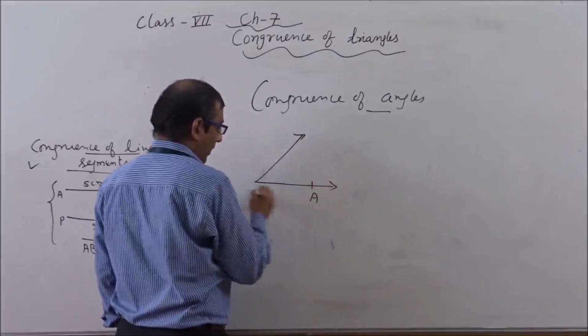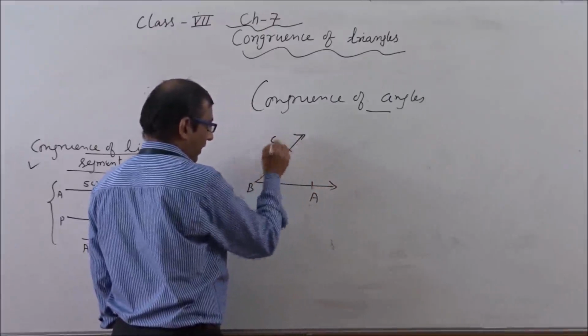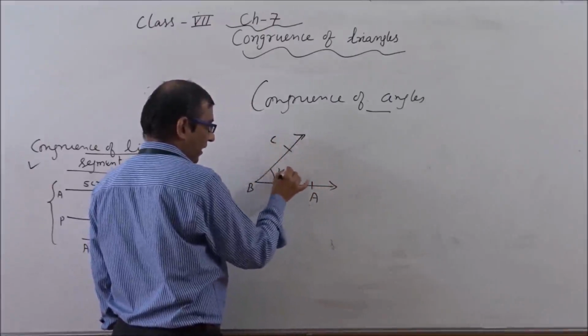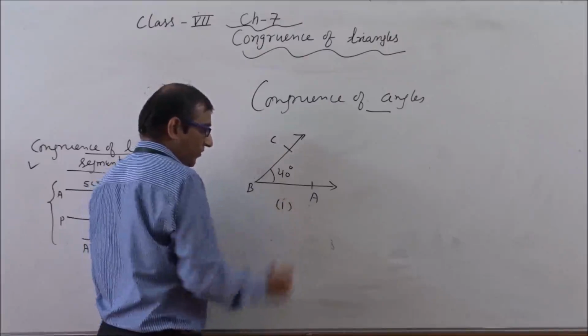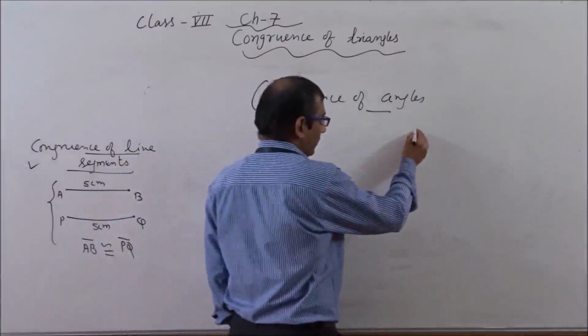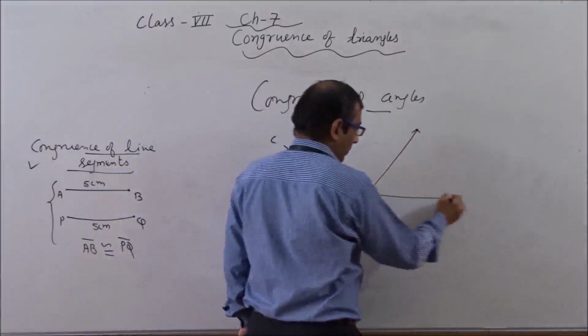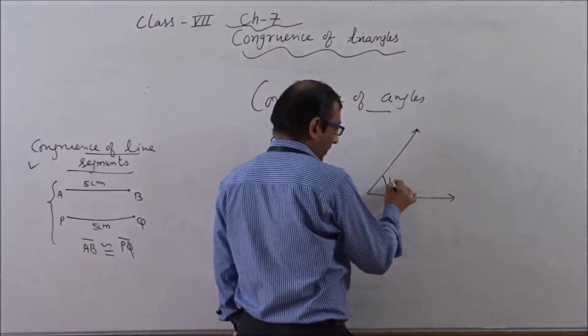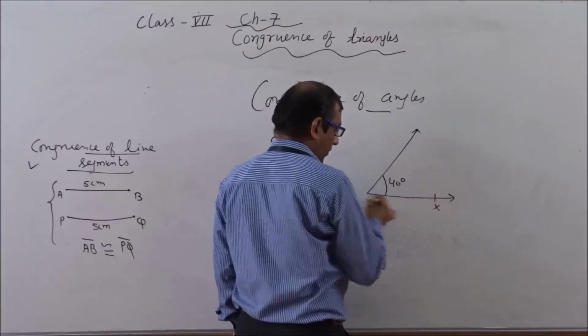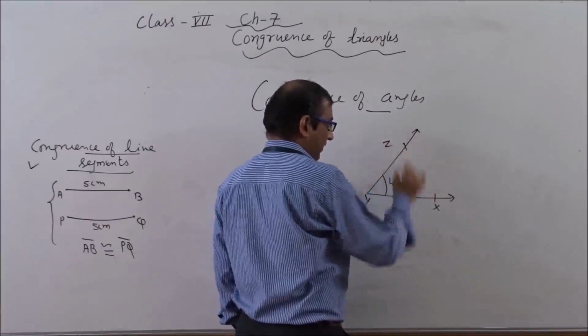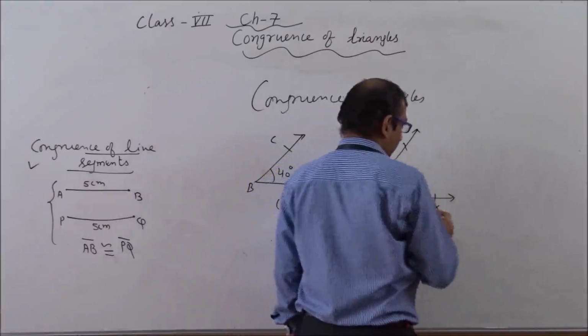Let this be angle ABC, and the measurement of this angle is 40 degrees. This is the first figure. And this is again 40 degrees. This is XYZ. This is the second figure.